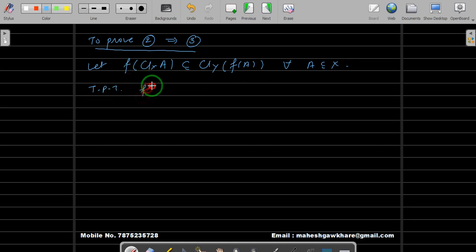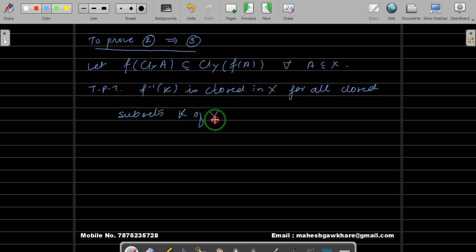To prove that f inverse of K is closed in X for all closed subsets K of Y. This is what we want to do.